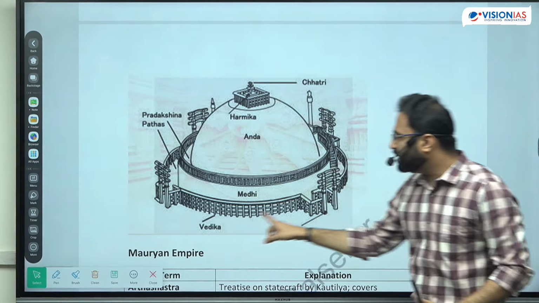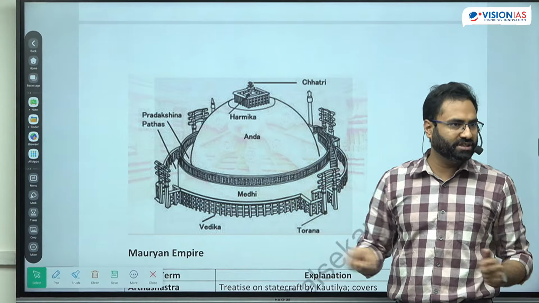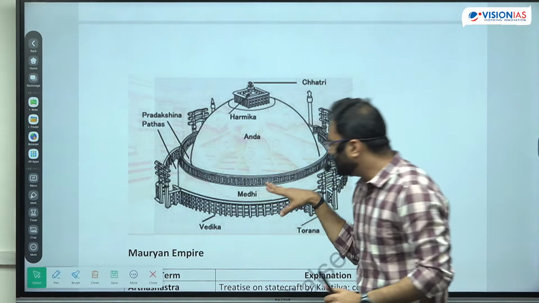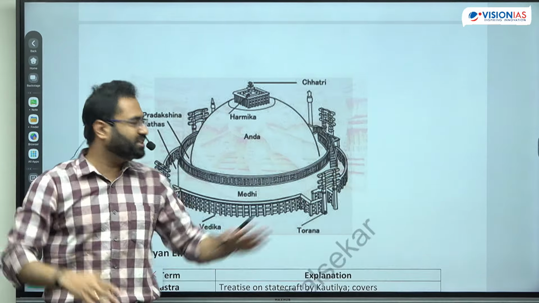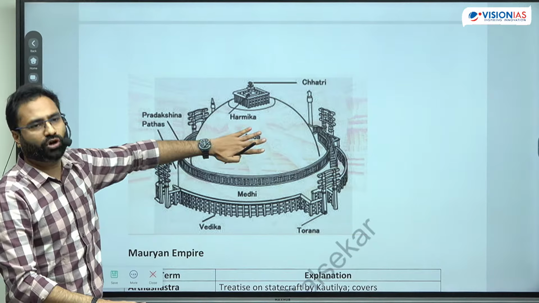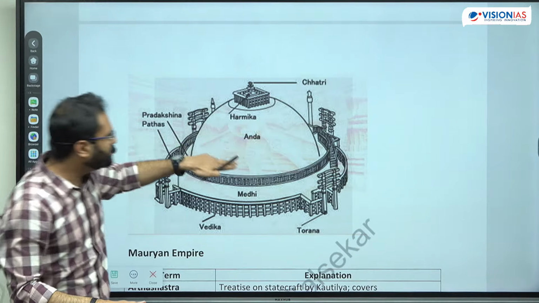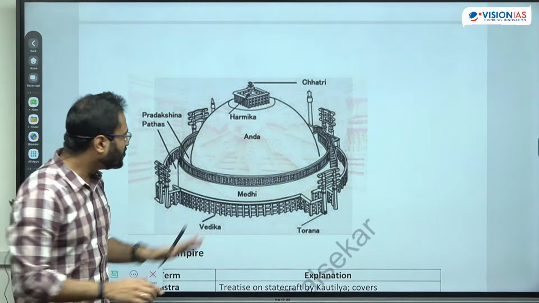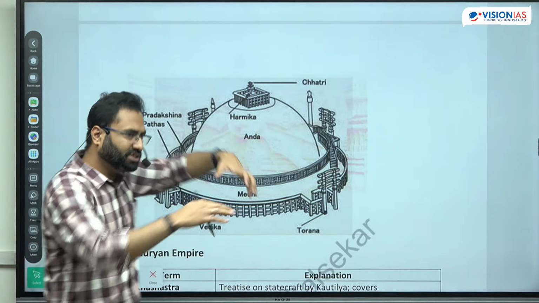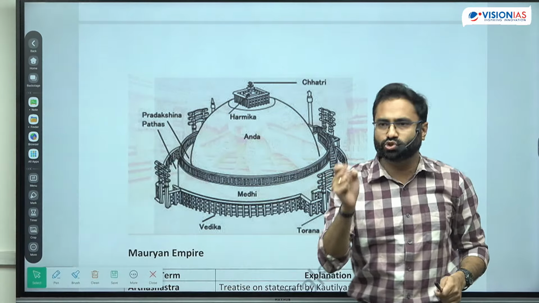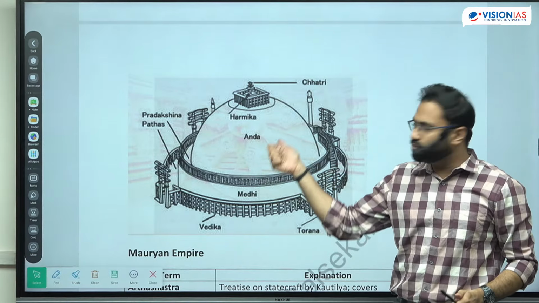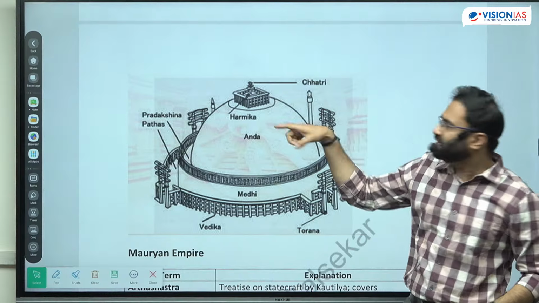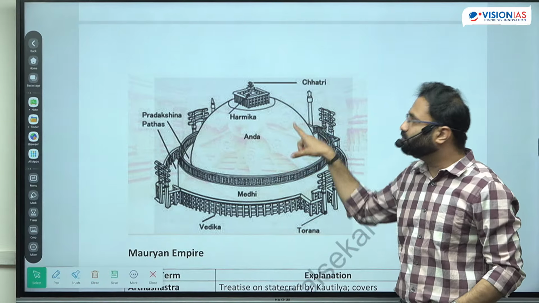Next is the Vedika. Now Vedika is the outer boundary. Then there is Medhi, which is the upraised platform, from where you can have a face to face with the main part of the stupa, which is the anda or the basic dome. Okay. Now this particular anda is just on and above the relics. So the relics of Buddha or of prominent saints or prominent monks, above them there is an anda, and this represents the body of Buddha.